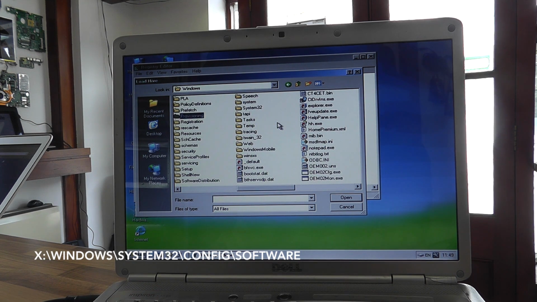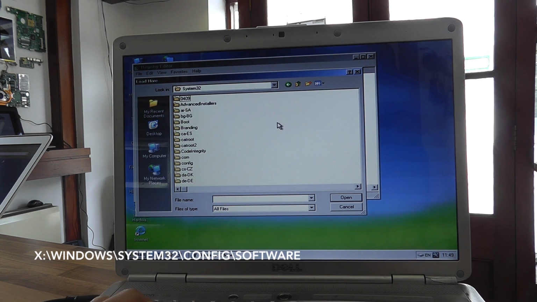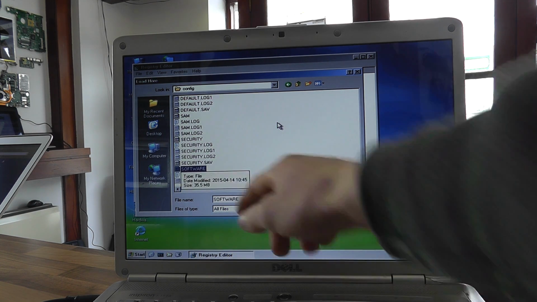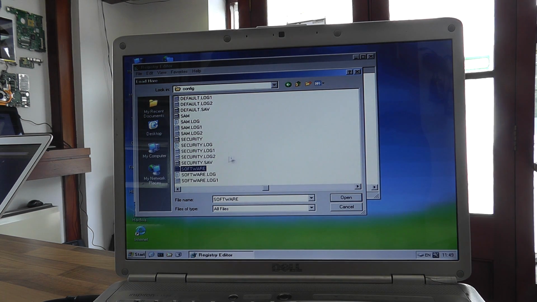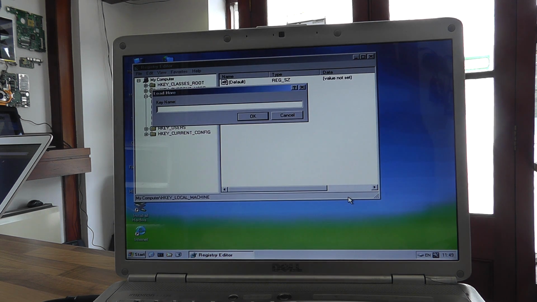System32, then Config, and then Software. Ignore anything that's log or anything like that, literally just software. Open that. Now we're going to give it the temporary name Dell.